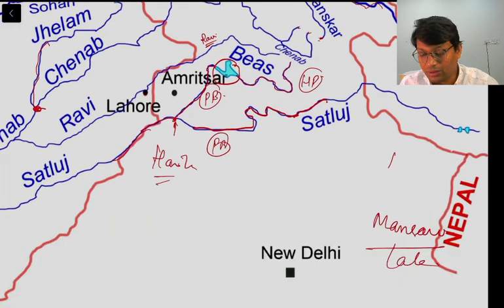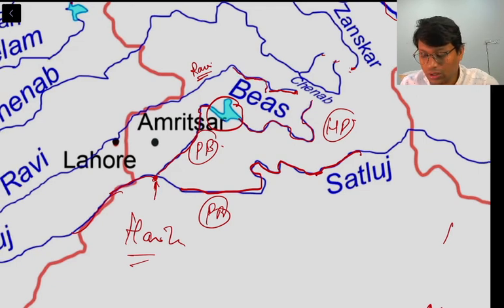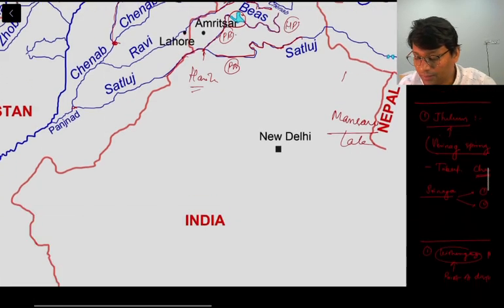So after that we discussed Beas. So here there is Beas. Beas originates in Beas Kund, right? So Beas is the first river in India to get the Ramsar status. That is point number one. Another point is there is the Indus River dolphin. There are Indus River dolphins in a small stretch of Beas River, which is very important. Now after that we have also discussed some dams, that is Ranjit Sagar Dam on Beas River, right?